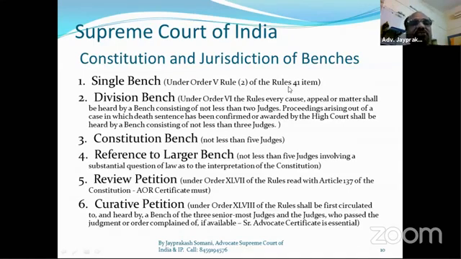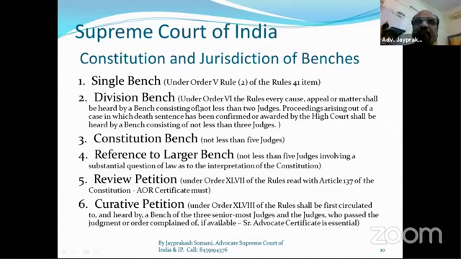So a single judge bench is deciding 41 items, and in vacation also they are deciding some double bench matters by a single judge, like transfer matters. And some latest developments are also there. I will explain to you in a later slide. Then divisional bench: in the Supreme Court, regular hearing is always done by not less than 2 judges bench, which means the minimum bench for regular hearing is 2 judges.